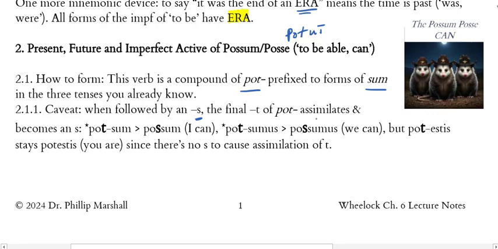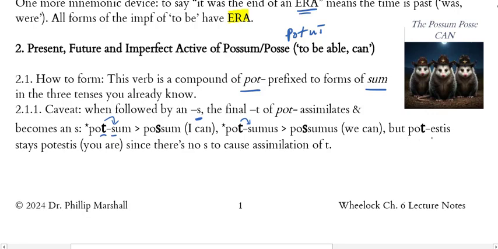Assimilates means becomes like. So this t assimilates and becomes an s itself. So pot followed by s, sum, the t assimilates and basically becomes a copy of what it has following. Potsum then becomes possum. I can, I am able. Pot sumus, the t assimilates, becomes a copy of the s that follows. I get possumus, and then that's we can.